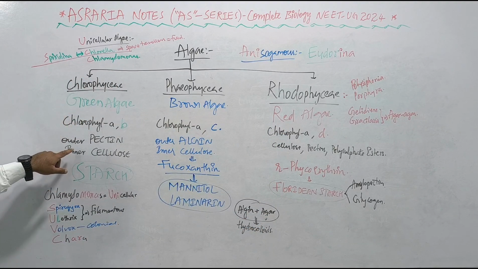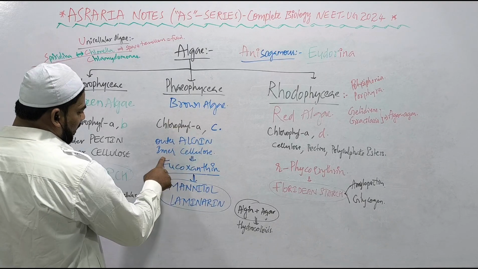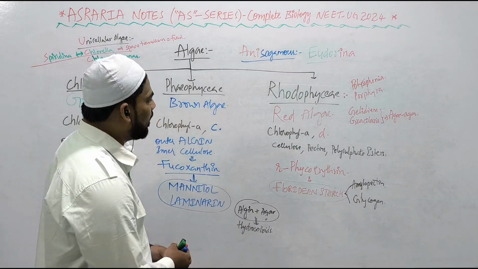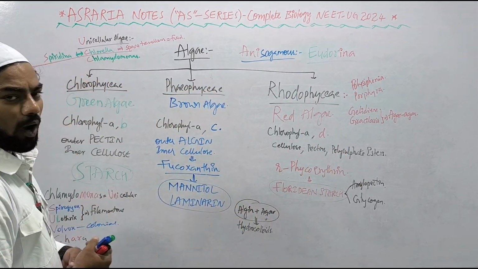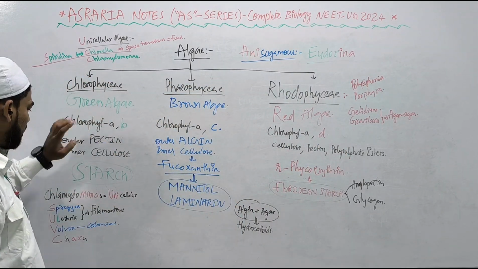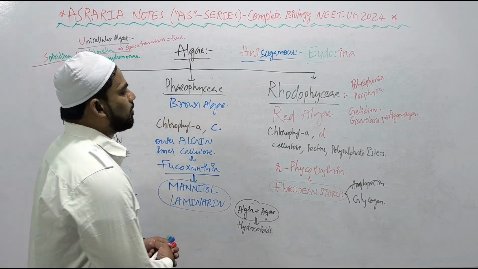So in Chlorophyceae, green algae, the cell wall is made up of pectin and cellulose, whereas in Phaeophyceae, brown algae, the cell wall is made up of outer algin and inner cellulose. But algin is a hydrocolloid material, and the cell wall of the Rhodophyceae, red algae, is made up of cellulose, pectins, and polysulfate esters. What are the stored food materials in the Chlorophyceae or green algae? Starch. Whereas in the brown algae it is mannitol and laminarin.